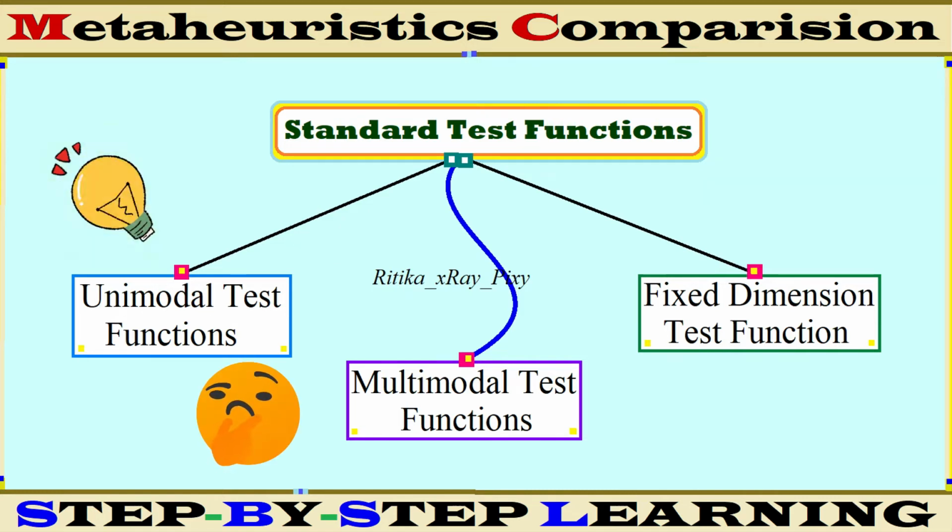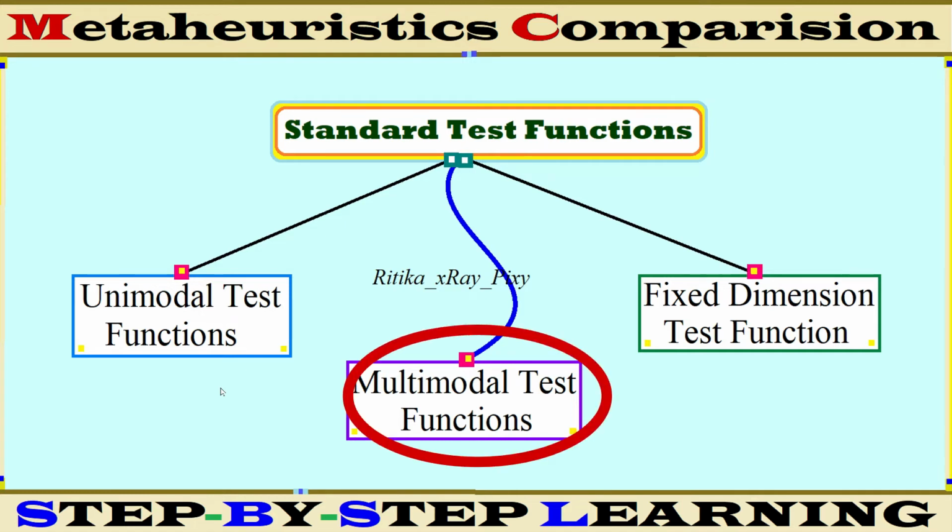And in the unimodal test functions, the fitness curves represent the algorithm convergence speed. Second, you can see we have the multimodal test functions. Multimodal test functions are used to test the local search and global search ability of any meta-heuristic algorithm.